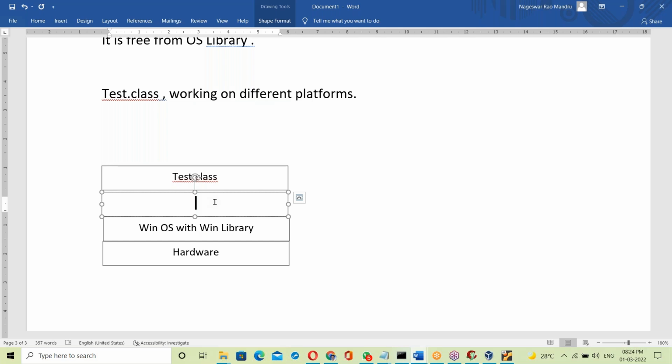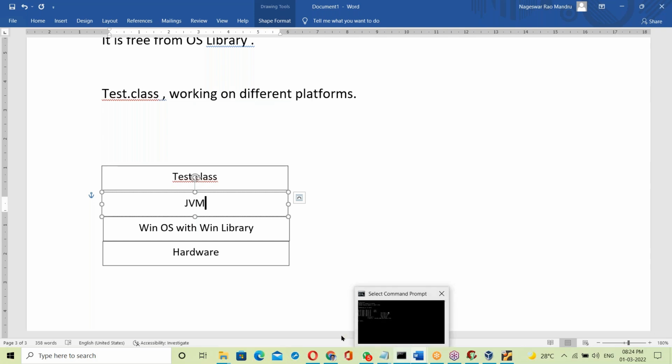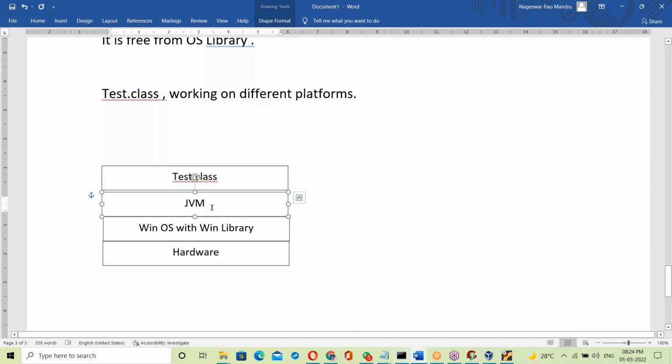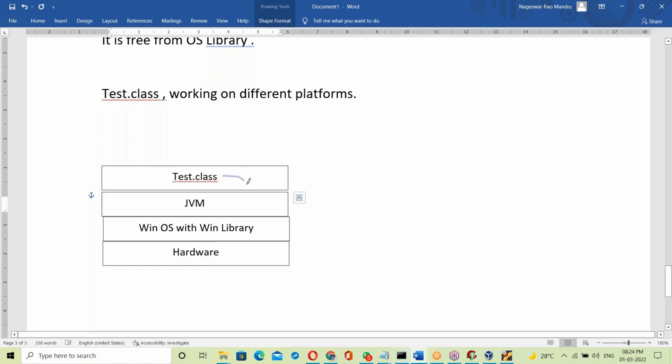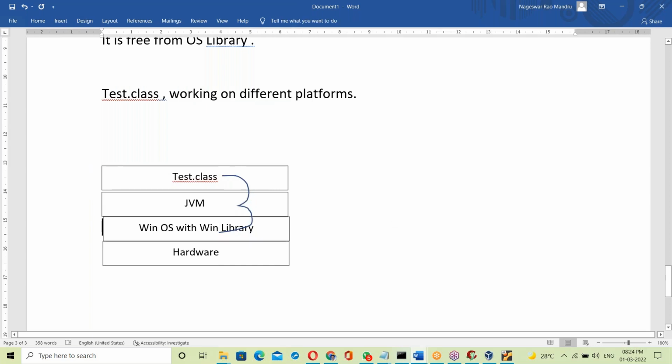Yes, right, JVM. JVM will come into the picture. So the JVM takes the Test.class file and links it with the Windows OS library. Once linked with the OS library, execution happens and generates output. That's it here.